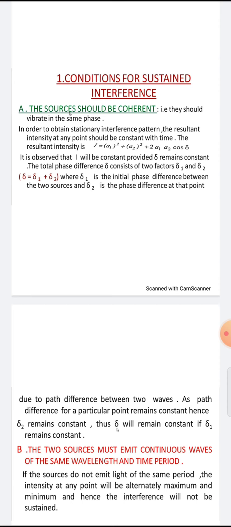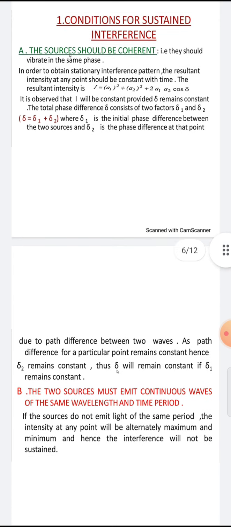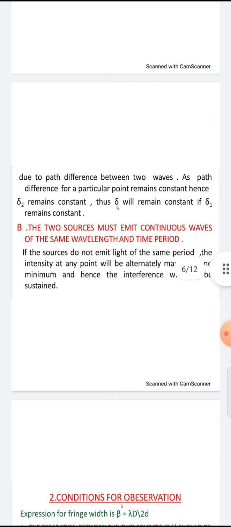Okay, this is why the source should be coherent. Due to the path difference, the two waves are traveling to different particular points. So if one person is on one side and another person is on the other side, it takes some wavelength for one wave to travel from the initial point to that particular point. The point remains constant until that wave travels from the initial. So delta 1 is traveling up to delta 2, and delta 2 should remain constant. The delta will remain constant, and delta 1 should be constant here.